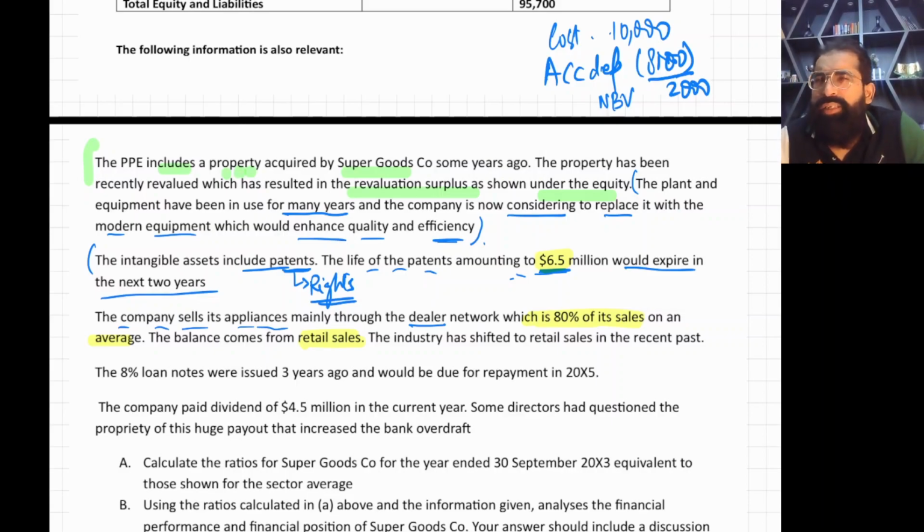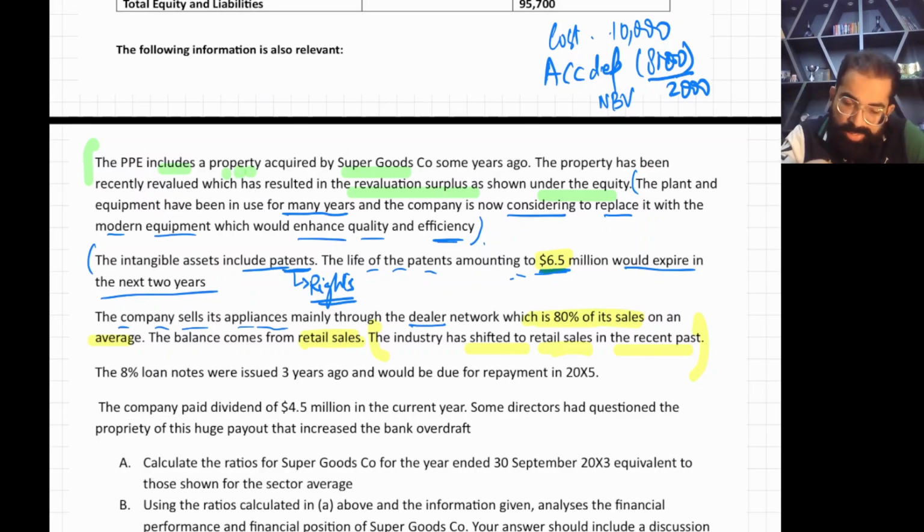I was reading some magazine, and I think there is a company, Tesla, that normally doesn't sell cars through dealers, they sell through their own showrooms, right? They don't give dealerships and all. So that they can make more money. The industry has shifted to retail sales in the recent past. Now, see, this is also a very important point. The whole industry is doing retail sales, but we old school people, we are working through dealers.